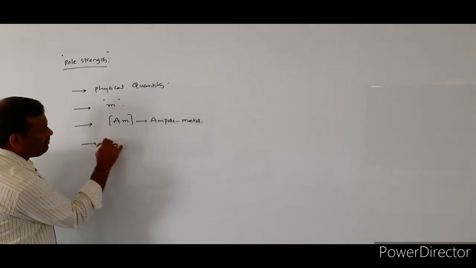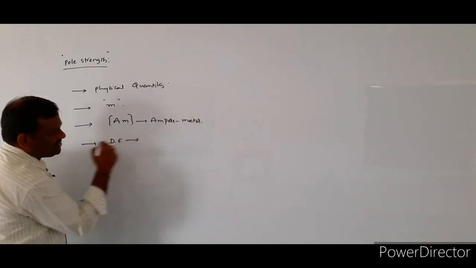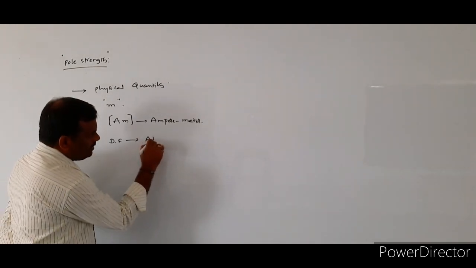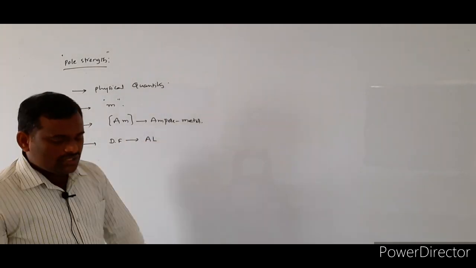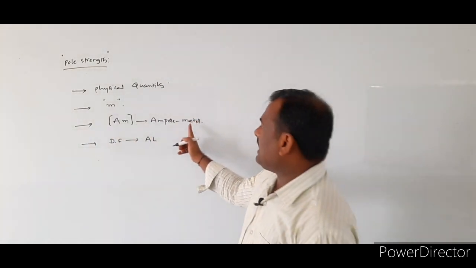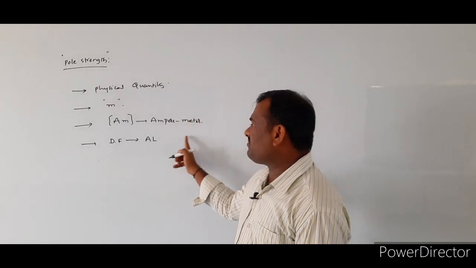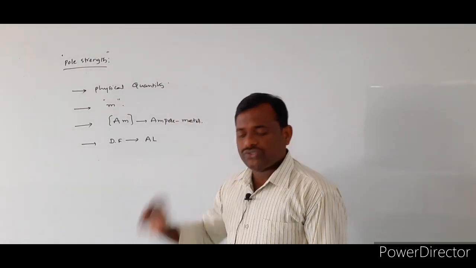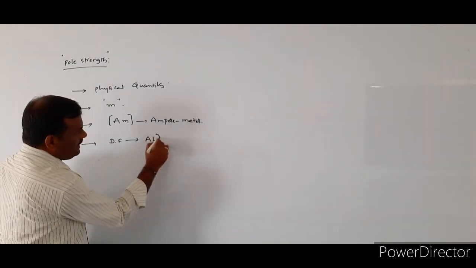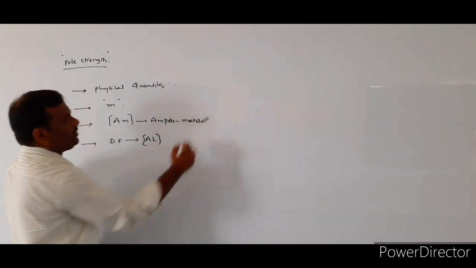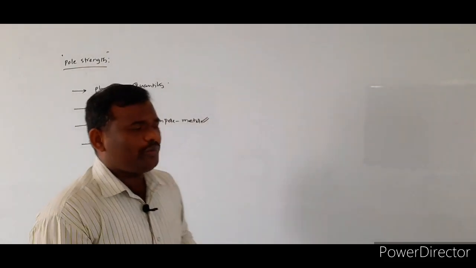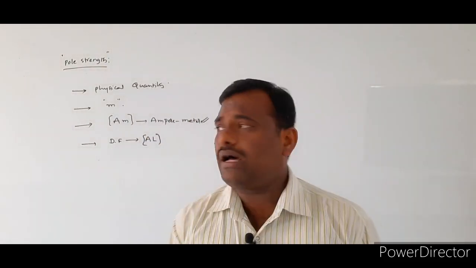The dimensional formula of pole strength is AL, where A stands for ampere and the dimension of length, meter, is capital L. So the dimensional formula of pole strength is AL and its SI unit is ampere meter. Now, for the 2 marks question, how will they ask regarding this?